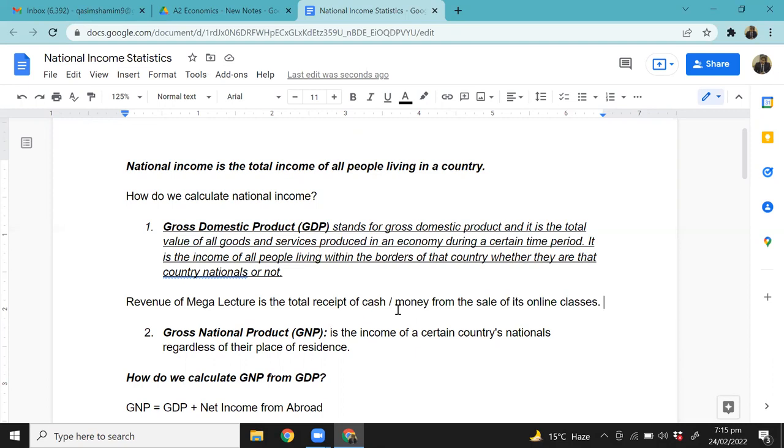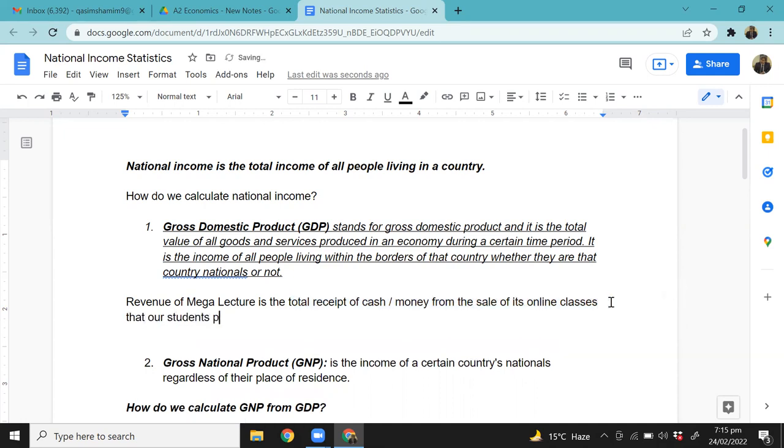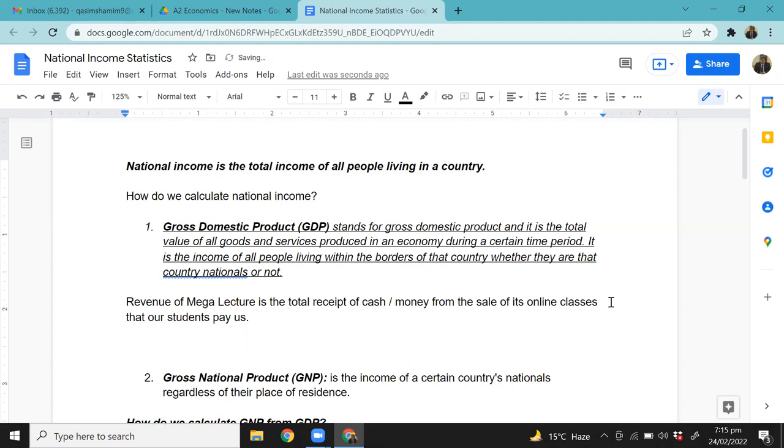Okay, now let's talk about this. Does Mega Lecture get to keep all this cash? Does Mega Lecture get to keep all this amount? What do you think, Amna? So whatever revenue we earn, the cash that students pay us, it's the total receipt of cash and money from the sale of its online classes that our students pay us. Now, my question to you is, do we get to keep all this amount, all this cash, yes or no? No, exactly. Why not?